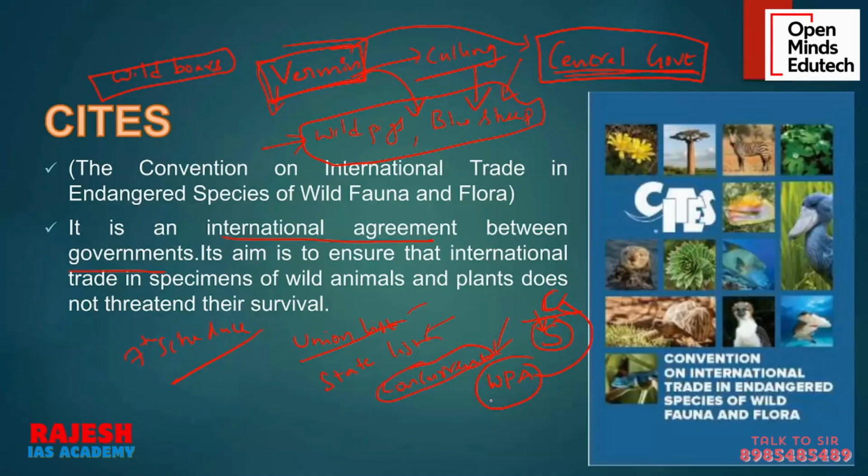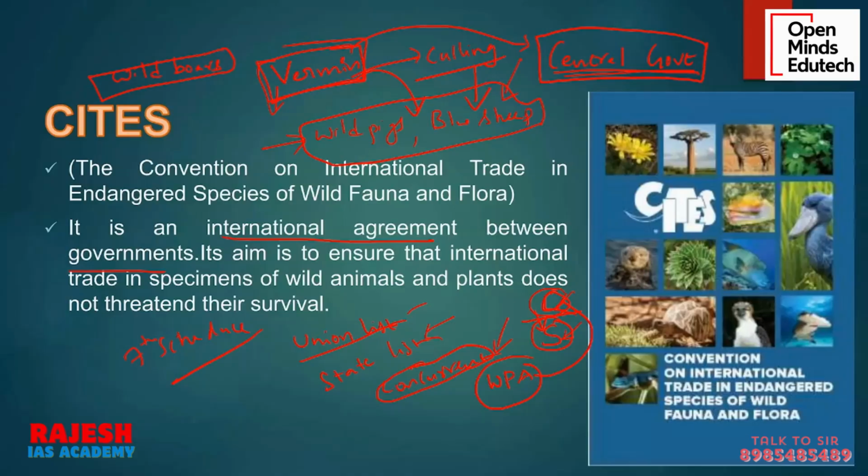So because wildlife protection is concurrent and the central government has made a law, if any state government is making a law, it specially needs the permission of the president. Otherwise, only the central government law will prevail. If a state government wants to make something, but there is already a central government law on it, the state government has to take special permission from the president of India to make that particular law prevail in that particular state. Okay, to override central law in that region, the state government needs the assent of the president.